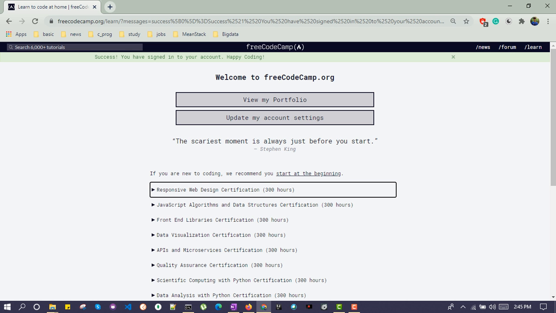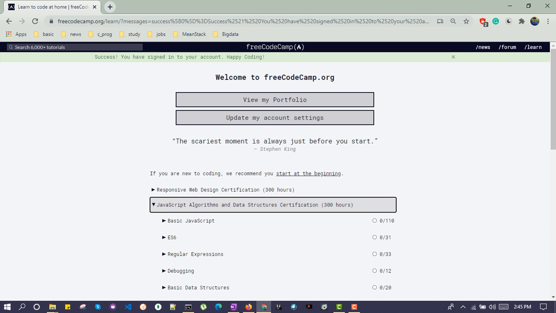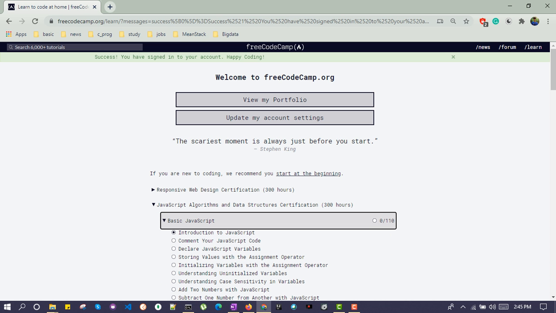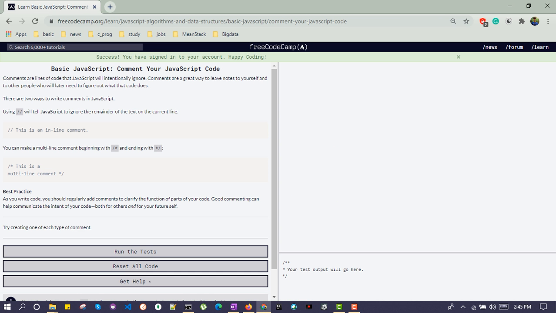So we will browse to the freeCodeCamp site, and over there we will go through the JavaScript materials. The first section is basic JavaScript. In basic JavaScript, the first lecture is comment your JavaScript code. In this problem, they have told us that comments are lines of code that JavaScript will intentionally